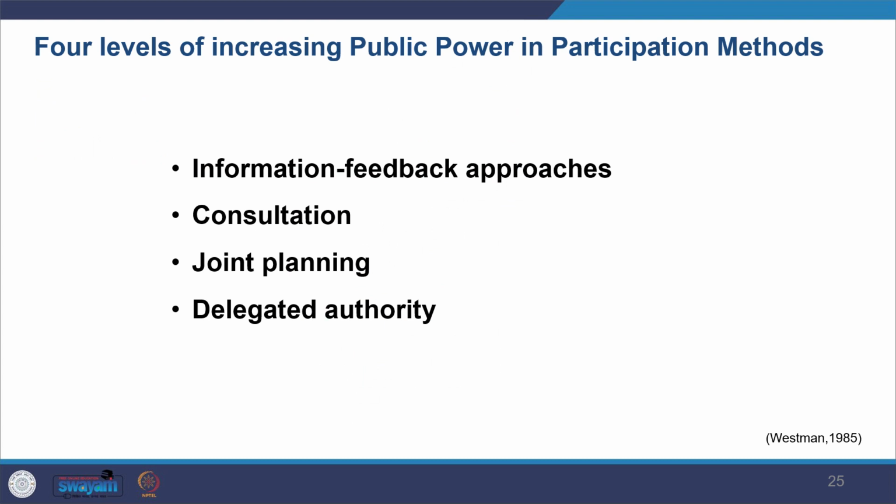There's another similar concept given by Westman, who identifies 4 levels of increasing public power in participation methods. It's like information feedback approaches, where you just give information and you take feedback. Another is where you really consult them, you take their input. The 3rd level is joint planning, so you plan together and everything is done together. And then the other is delegated authority, where you give power to the public as well.